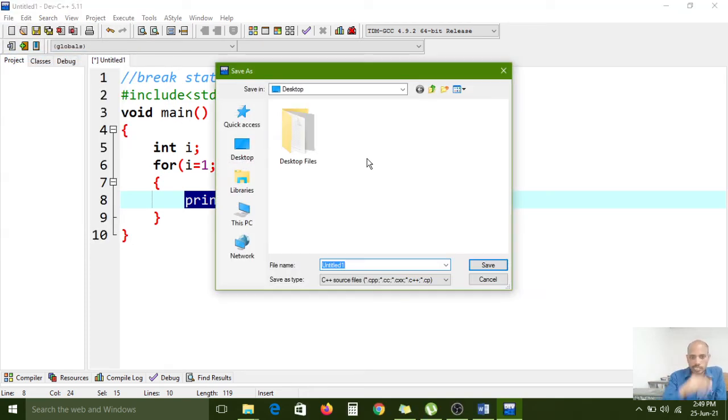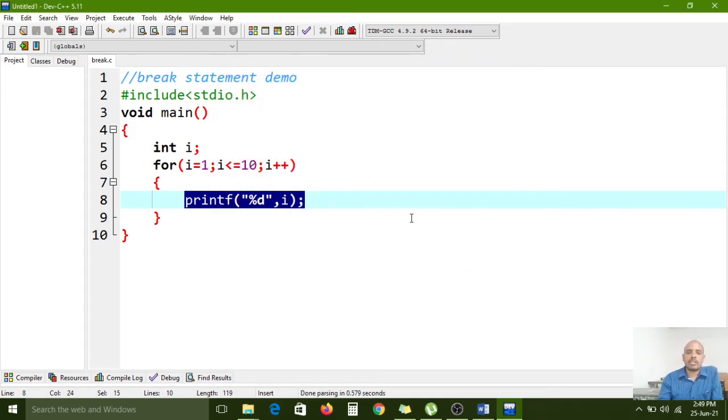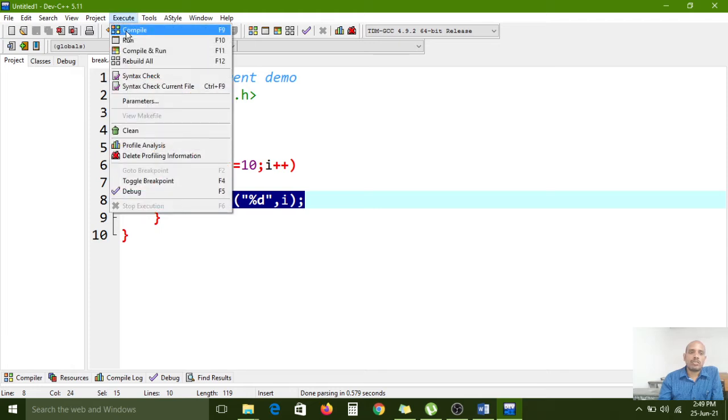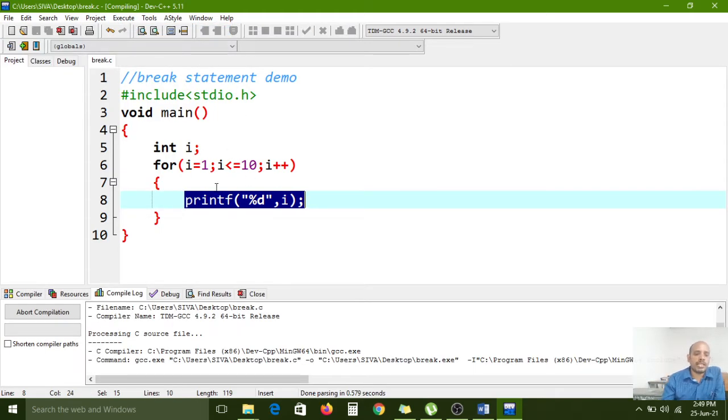Now I am saving this file. Nothing but break statement. Break.c is the extension. Save as type is all files. Now I am clicking on the save button. Now I am going to execute for the compilation purpose. Here I am choosing the compile option for the compilation purpose.